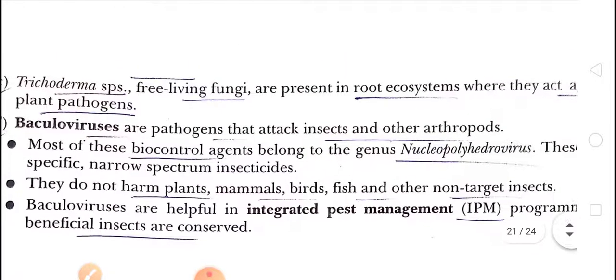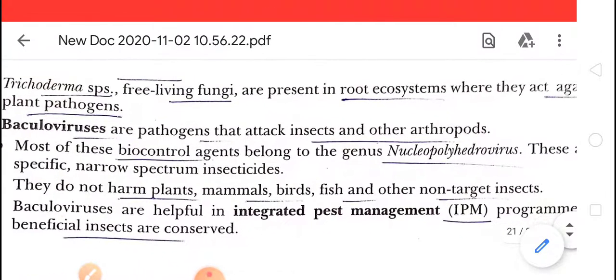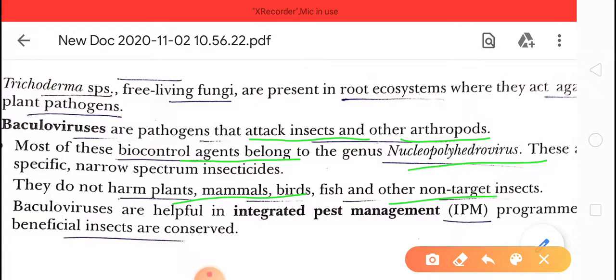So baculoviruses, I repeat once again, are pathogens that attack insects and other arthropods. Most of these biocontrol agents belong to the genus nucleopolyhedroviruses. Okay, children, so baculoviruses do not harm plants, mammals, birds, fishes and other non-target insects. Clear?